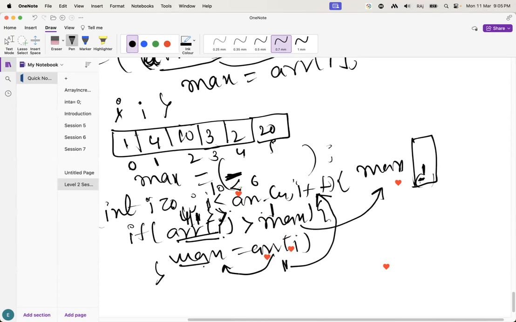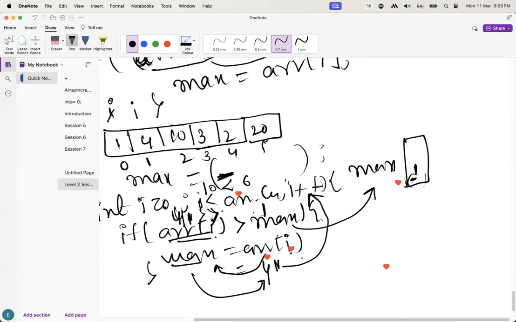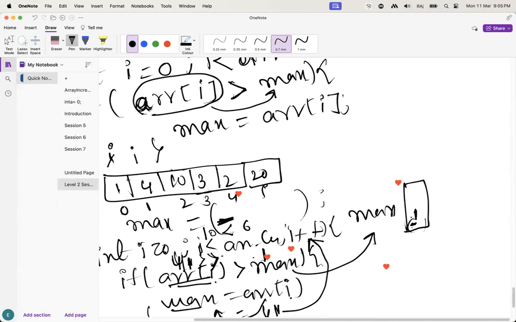That's why it comes here. What will happen? Max equals array of i. What is array of i here? Array of 1, that means 4. So the maximum value is updated with 4. Now the maximum value will be 4. Guys, understand this one?